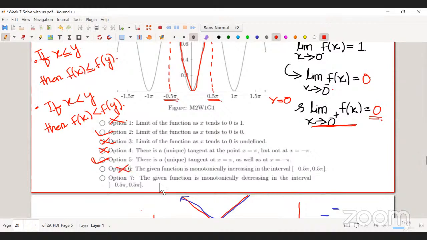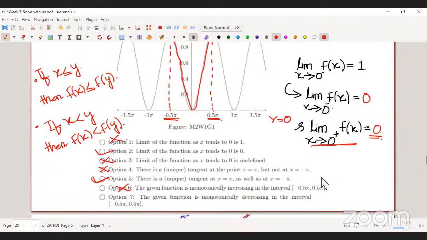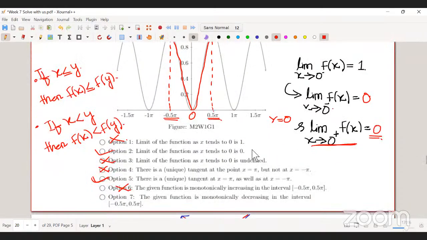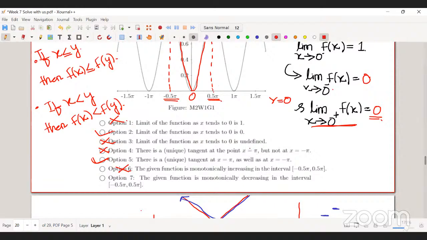Option 7 says the function is monotonically decreasing in that interval, which is also incorrect, because from minus 0.5 pi to 0 the function is decreasing, but after that it increases. If I change the interval to minus 0.5 pi to 0, then option 7 is correct.